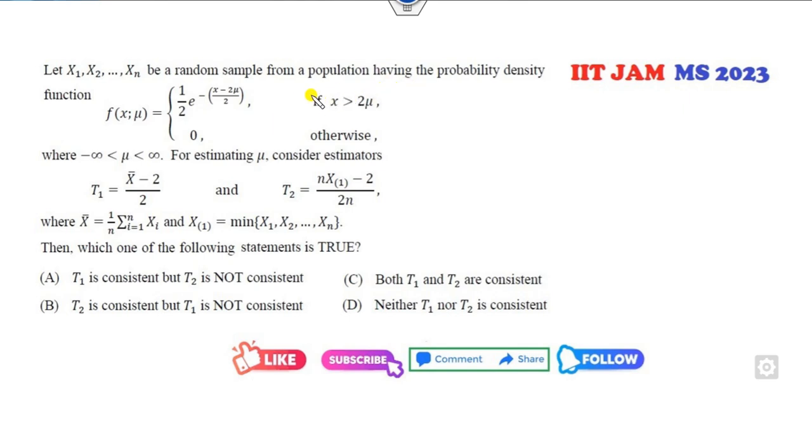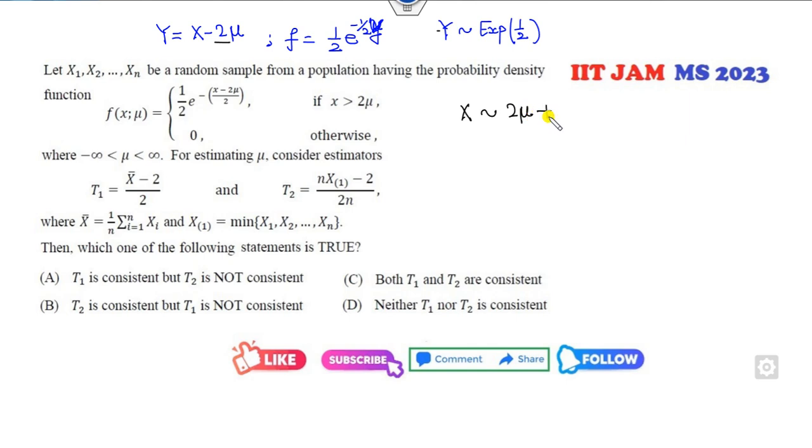Okay, look at this one. Again it is similar to this. It follows the exponential distribution, but if I simply take y as x minus 2 mu, then your f will be half e raised to the power of minus half of y. So it means y follows the exponential distribution with the parameter half. So I can say x is 2 mu plus an exponential distribution of half. Then T1 and T2 are defined to be this, consistent and inconsistent.